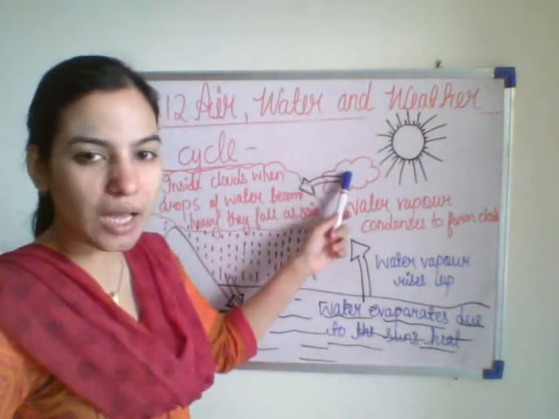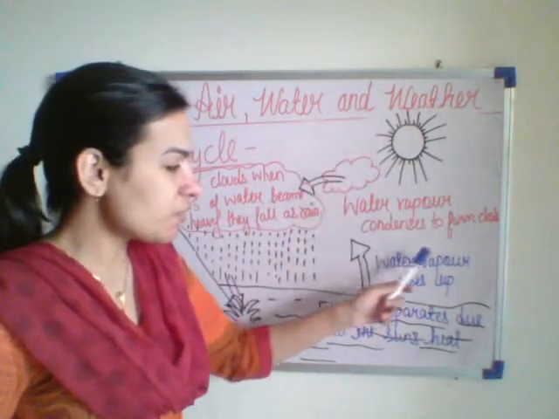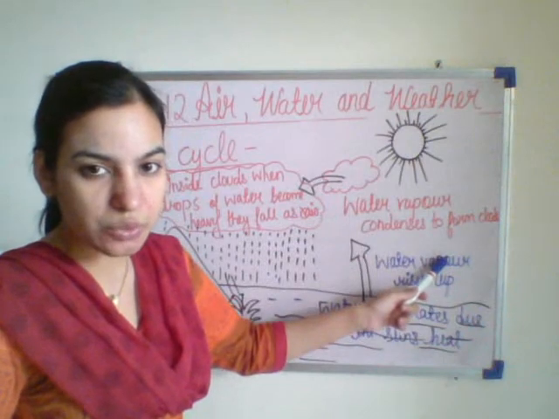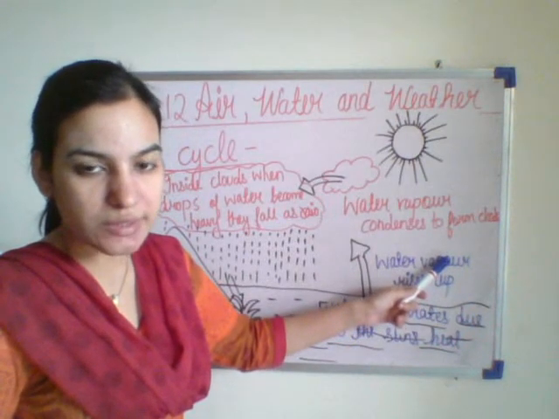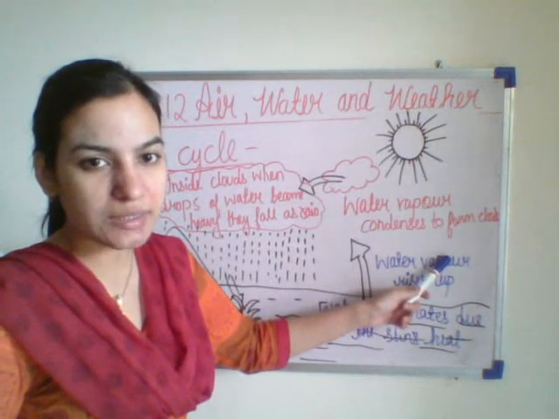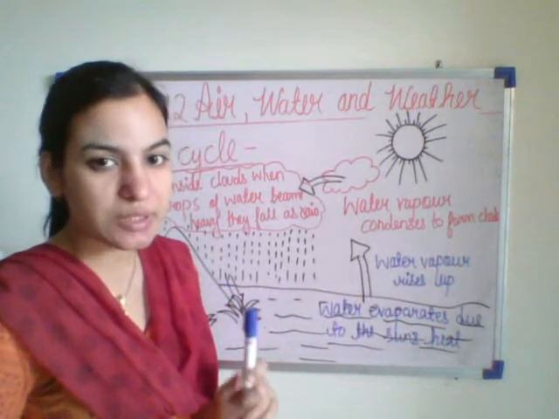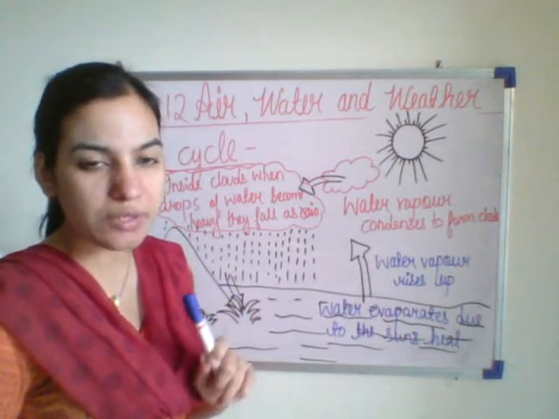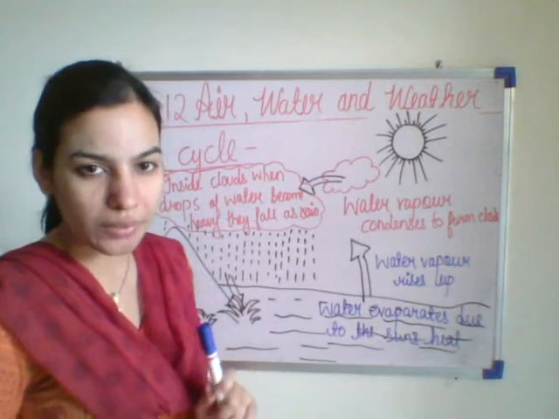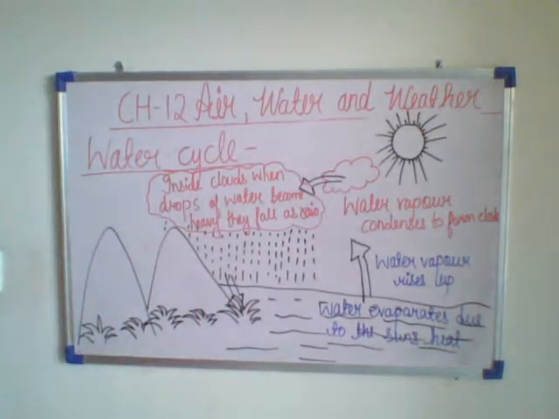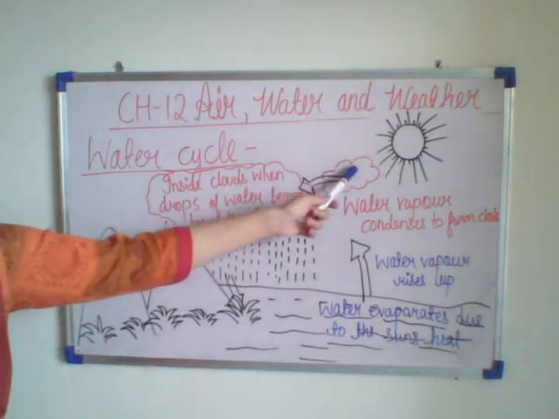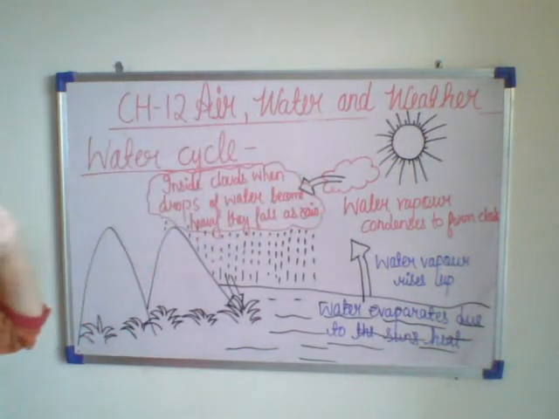What happens in the cloud? In the cloud, this water vapor changes into water. This process is known as condensation. Condensation is the change of water vapor into water. These water droplets form the cloud.